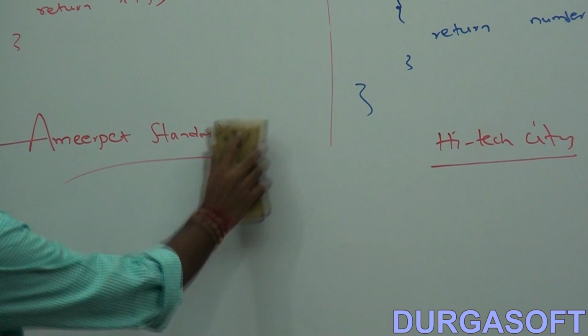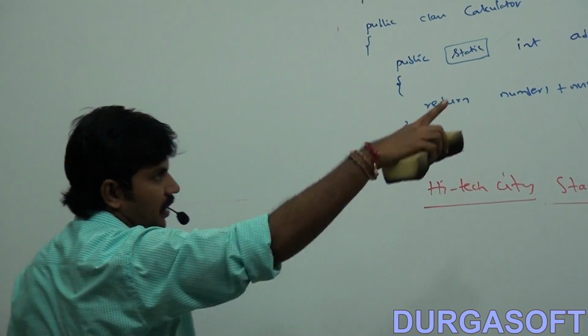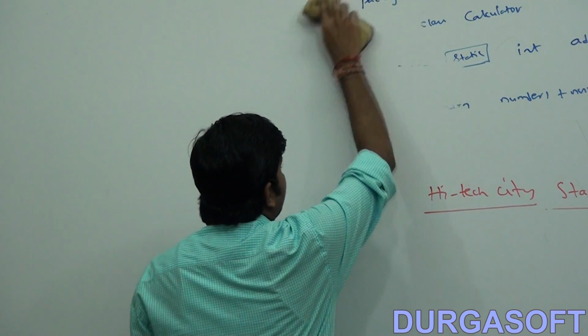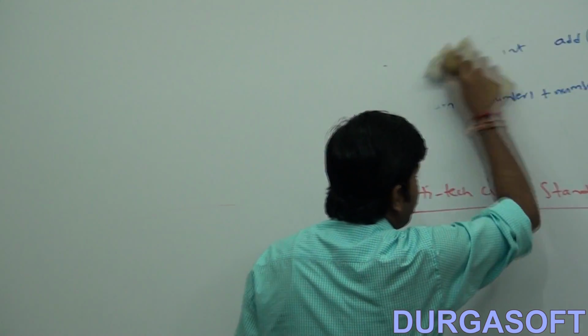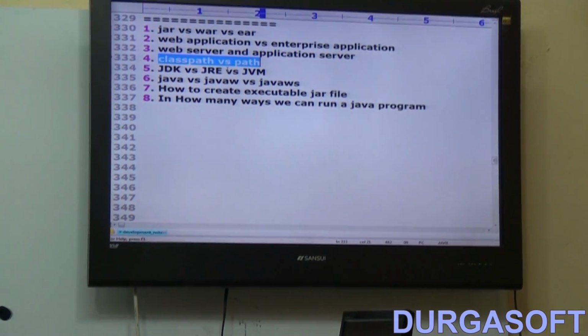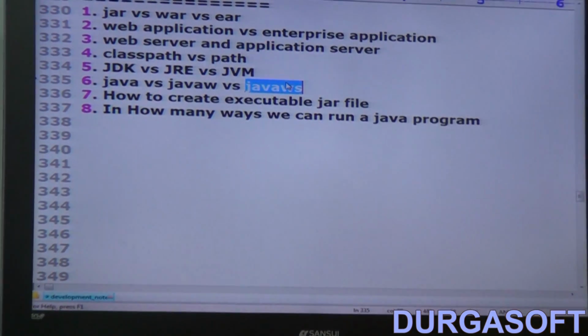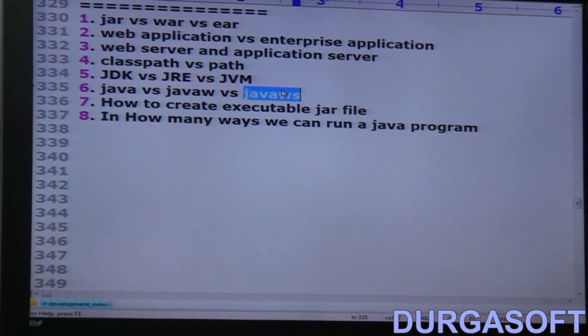Next terminology, very important for the interview room especially. What is the difference between jar, war, ear file, and what is the difference between web application and enterprise application, web server, application server? Next, classpath versus path, JDK, JRE, JVM, java, javaw, javaws. What is the difference between these?